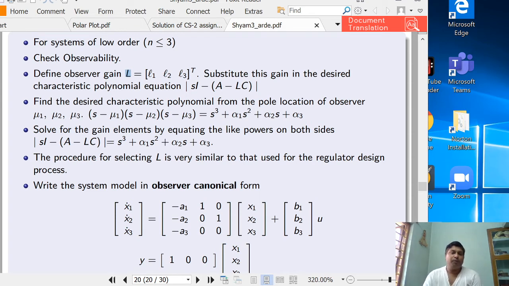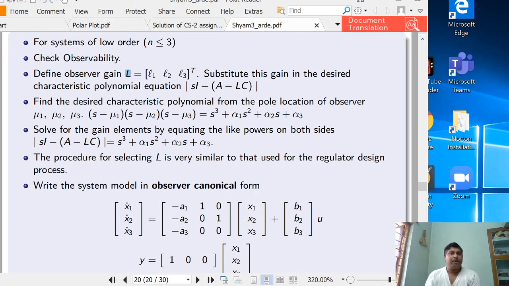Now you determine where you want to place the poles of the observer, that is mu1 mu2 mu3. The designer has to decide where the poles are to be located. As I told you, the first criterion to place the poles of an observer is that all the poles must be located in the left half of the S plane, and another requirement is that they must be placed in such a way that the response is faster compared to the controller, because the controller is going to use the information produced by the observer.